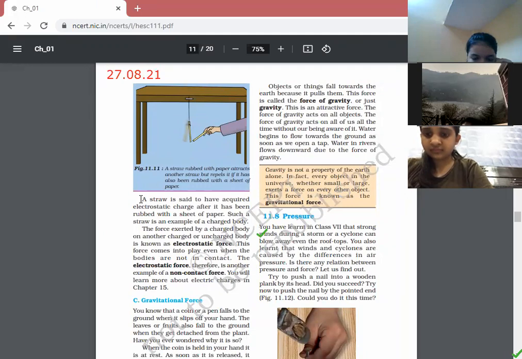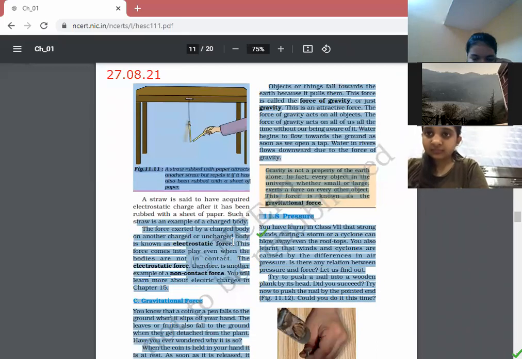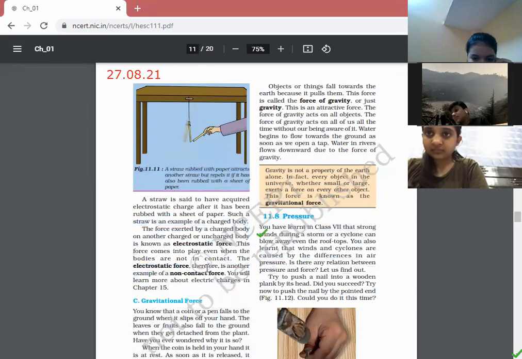Does it happen? Yes. Or during the winter season, when you take off your woolen clothes, you feel like your hair is also moving with those woolen sweaters or woolen clothes. So that is electrostatic force. The force exerted by a charged body on another uncharged or charged body is known as electrostatic force.